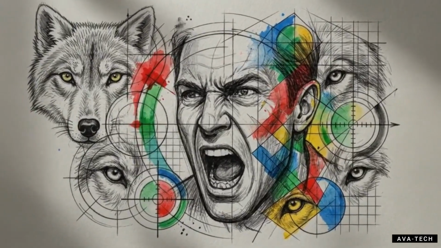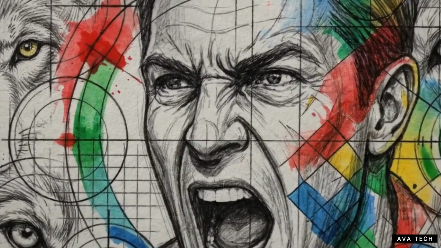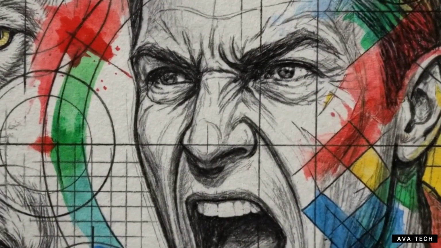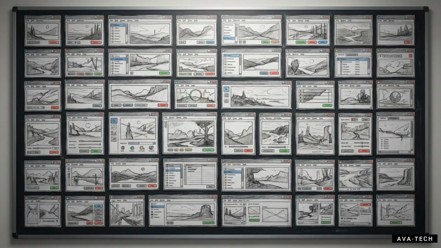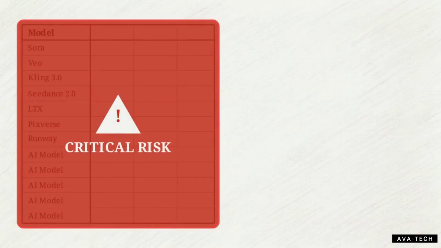If you are looking for the single, undisputed, best AI video generator, you can stop searching. It doesn't exist anymore. The landscape has fractured into extreme specializations. Look at this comparison matrix. Over a dozen contenders, including Sora, Veo, and Kling, claim flawless realism. But choosing wrong has consequences.